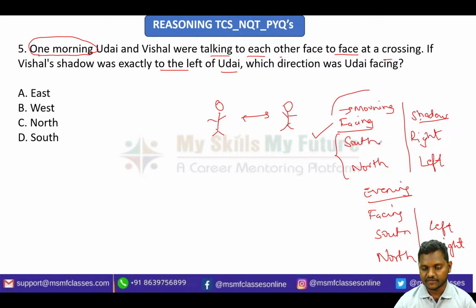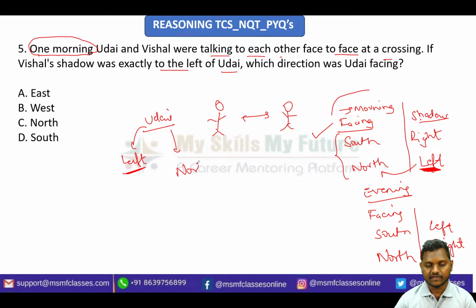If a person is facing south, always remember his shadow will be on the right side, and north means left. Here, Vishal's shadow was to the left of Uday. In the morning data, if the shadow is falling on the left side, then Uday is facing north. Sometimes they will ask in which direction Vishal is facing.